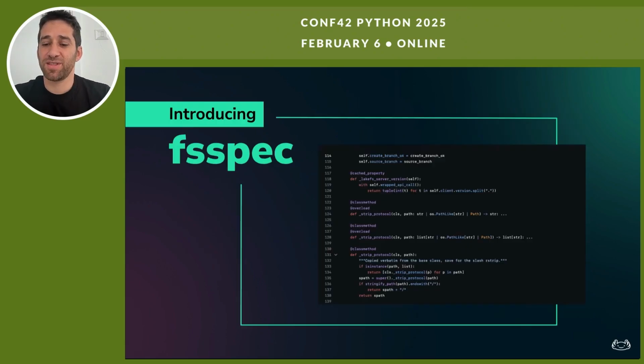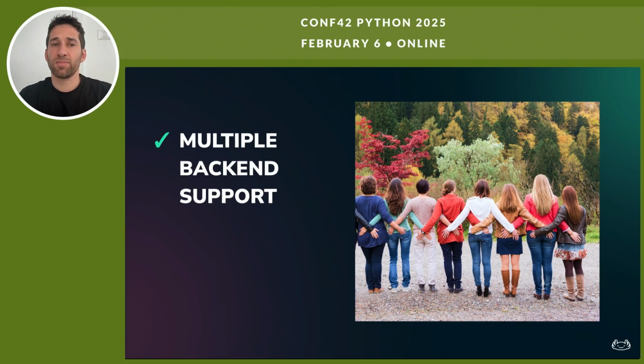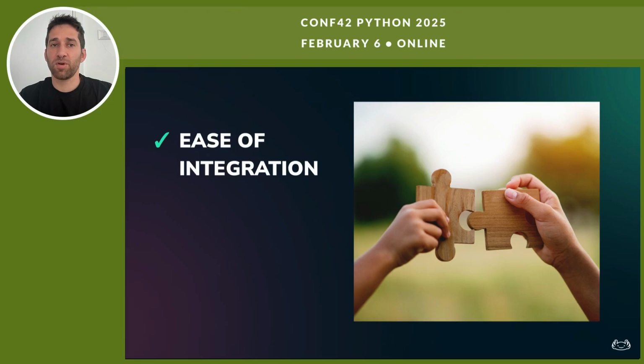That's where FSSpec comes in. The creators of FSSpec saw the need for a unified way to interact with file systems, both local and remote. Instead of each library implementing its own cloud integration, FSSpec provides a standard interface that simplifies the process. It provides a unified interface. Local and remote file systems behave the same. Multiple backend support. Access a variety of storage systems via the same interface. Ease of integration. Libraries and tools can leverage FSSpec without worrying about backend-specific details.